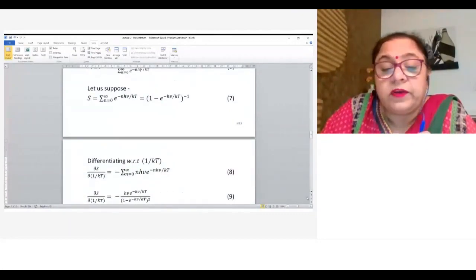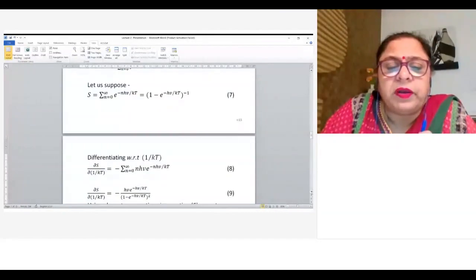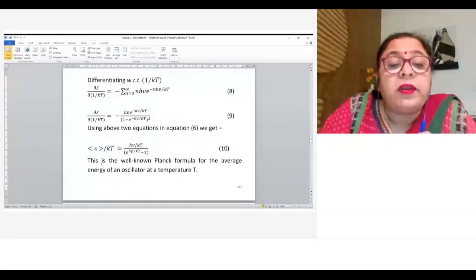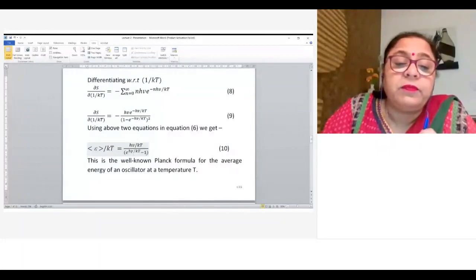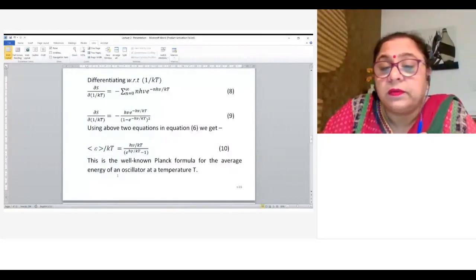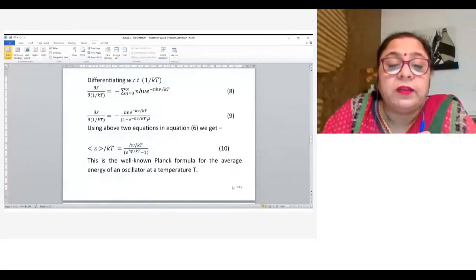So we will get equation number 6. It is very simple mathematics, just substitution, and you will get the average energy divided by kT equal to h nu by kT over e to the power h nu by kT minus 1. And this is nothing but the well-known Planck formula for the average energy of a harmonic oscillator at a temperature T. Okay. So now we have another equation for the energy of a harmonic oscillator rather than kT.